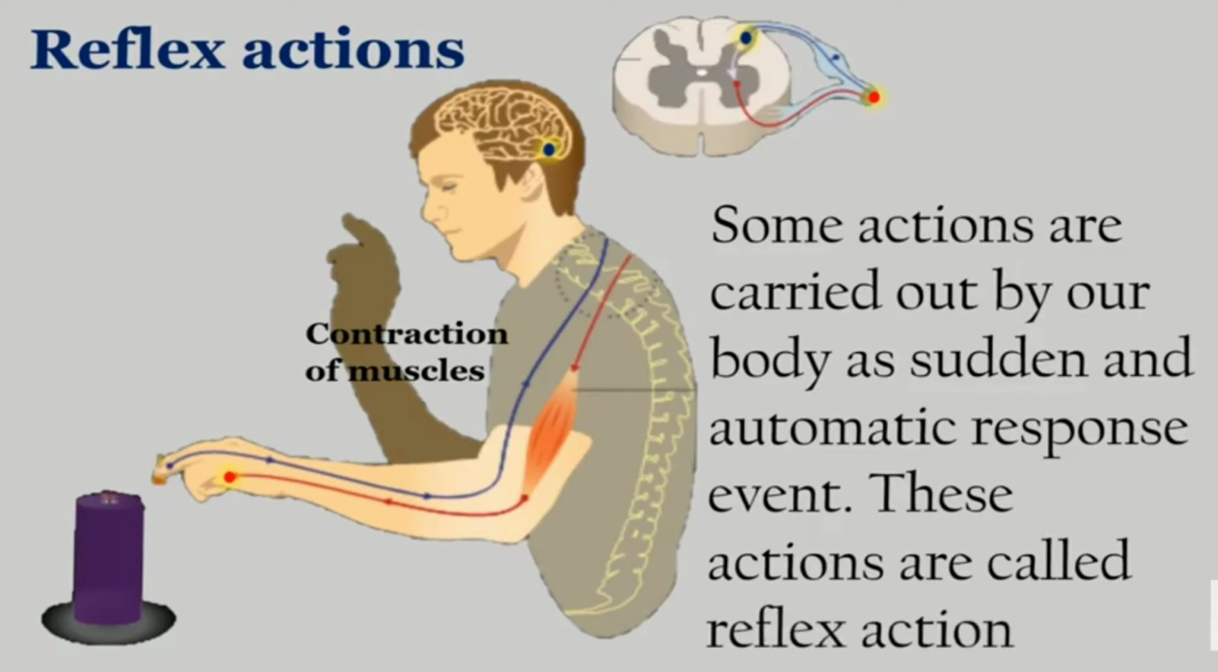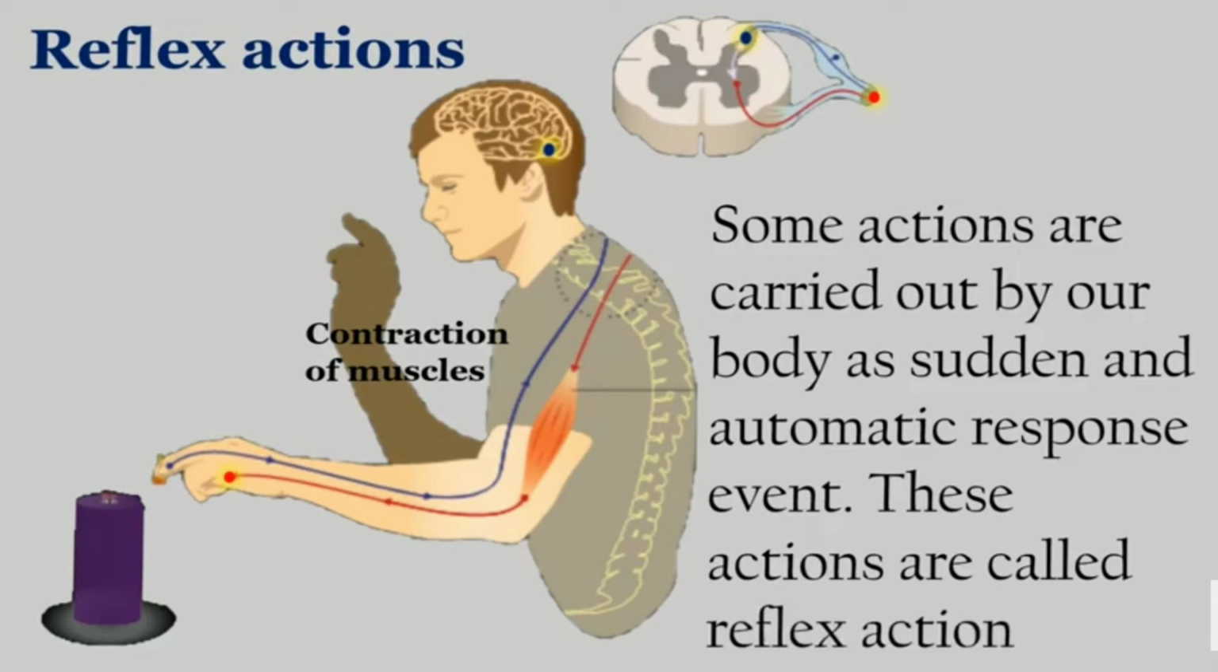Hello everyone. In the last videos we have discussed the nervous system and its different parts, that is brain, spinal cord and nerves. We have also learned that some of the actions are controlled by the spinal cord. That is, the spinal cord controls reflex actions, those actions that do not involve the brain.